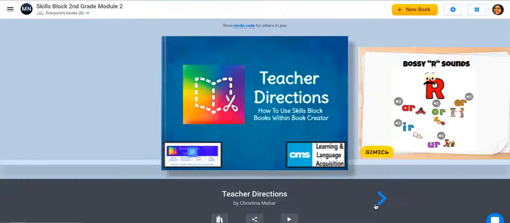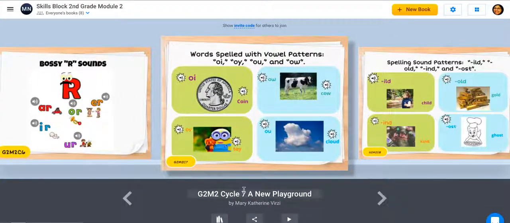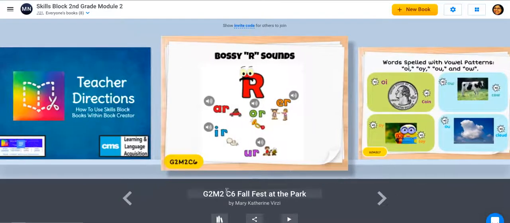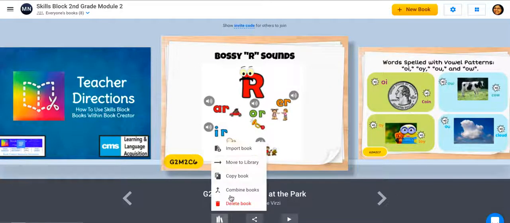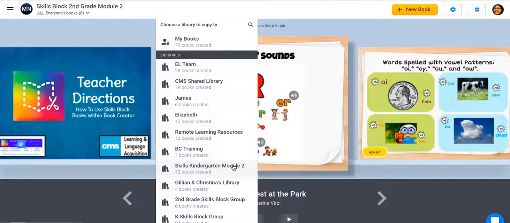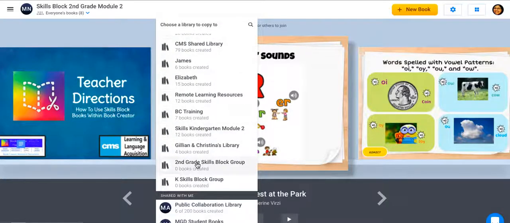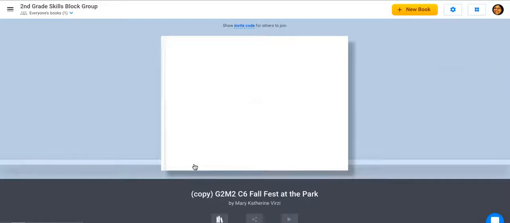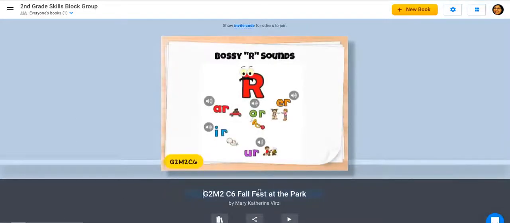The way you would do that is to select the book you want. Let's say you want to start with Cycle 6. You would click Copy Book, select the library you want that book to go in, which is my second grade Skills Block group, and have that there. You can always change the name of the title or delete the copy. If you're working with another grade that's not second, you might want to take that off. So you can certainly edit the title as you wish.